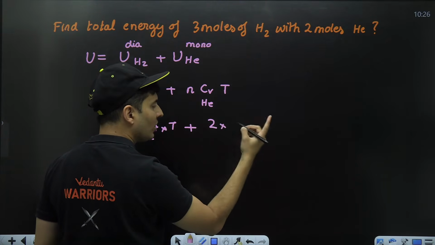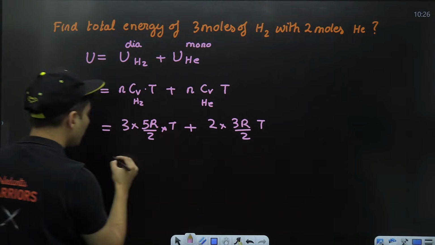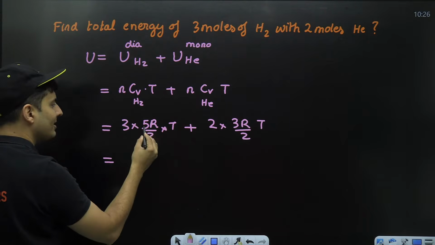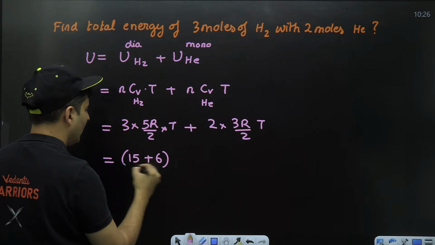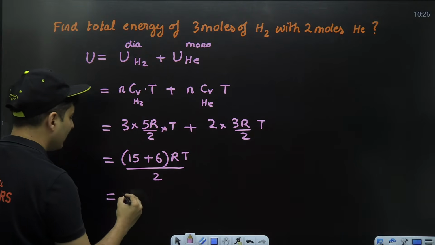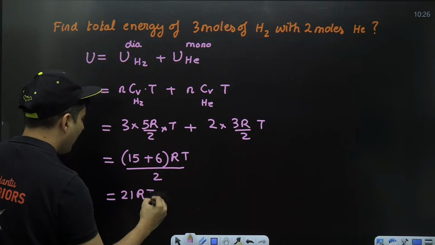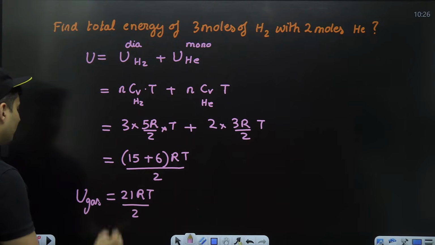Cv for helium, because it is monoatomic, will be 3R by 2 into T. And then you can see 3 into 5 is 15 and 2 into 3 is 6. R and T are common, the whole thing divided by 2. So that would be 21RT divided by 2. So that is the total energy of that gas.